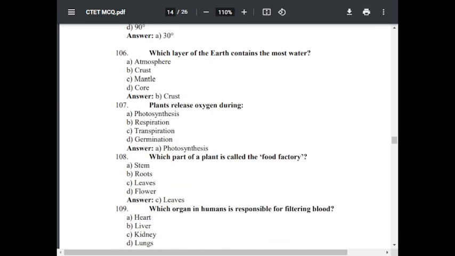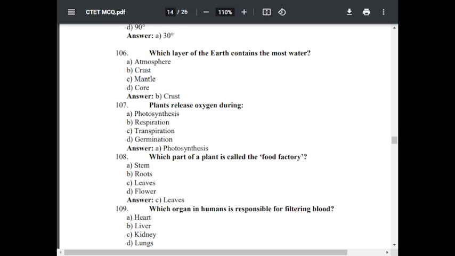Question number 107. The plant releases oxygen during: option A photosynthesis, option B respiration, option C transpiration, option D germination. The correct answer is photosynthesis. Option A is correct.